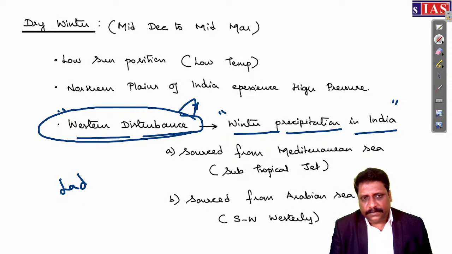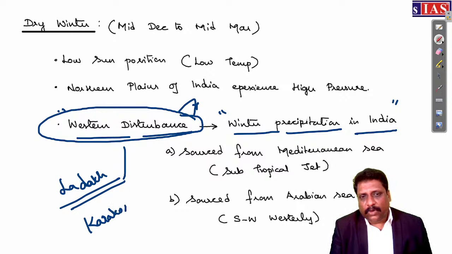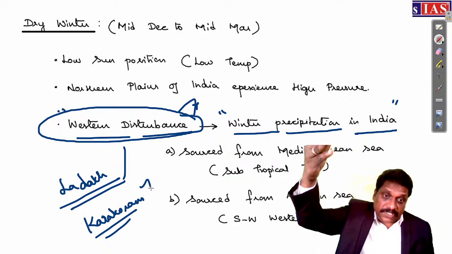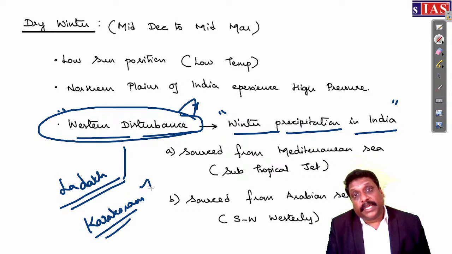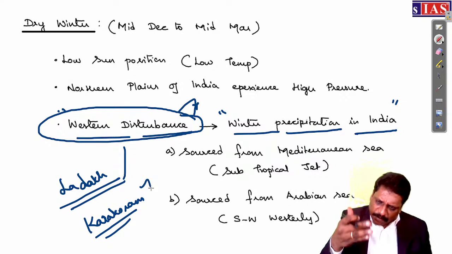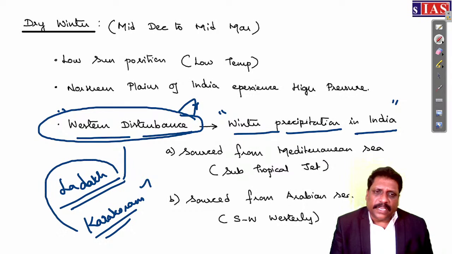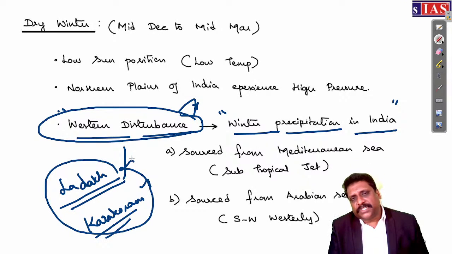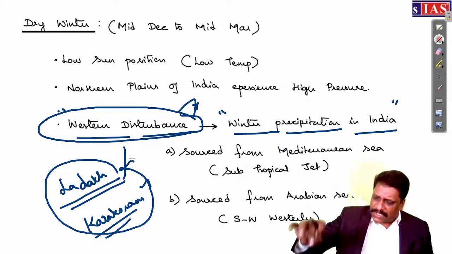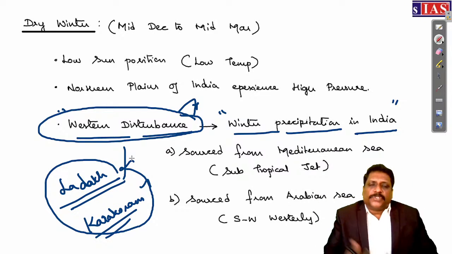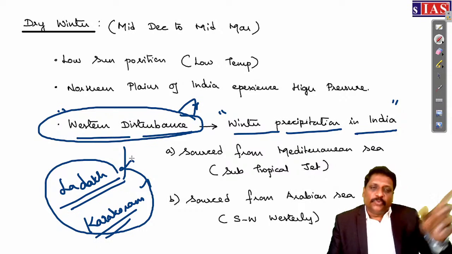See, for example, places like Ladakh, even places like Karakoram, etc., Trans-Himalayan regions. Yesterday's class we talked about this. These are the places located in the leeward side of the great mountains, the Himadri, great Himalayas. So by the time this wind reaches that place, this wind becomes very dry. It means regions like Ladakh, Karakoram, etc., do not receive precipitation from southwest monsoon. Southwest monsoon is the single largest source of precipitation to entire India, but Ladakh and Karakoram do not receive precipitation from it. But still they receive precipitation.